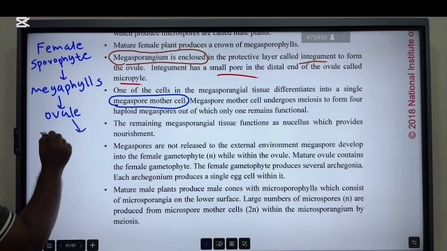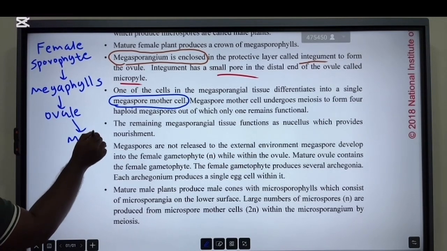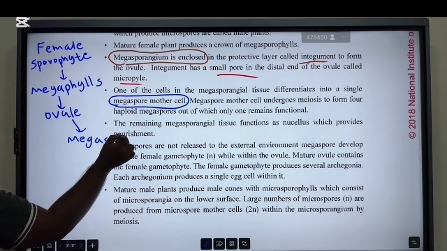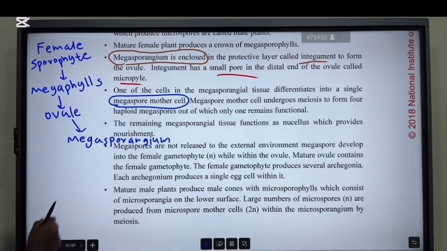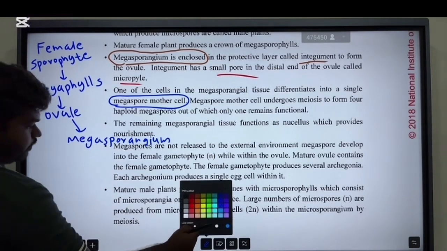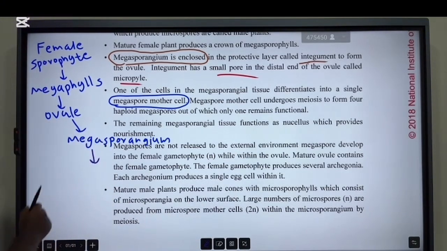One part is the megasporangium. This megasporangial tissue differentiates into a single cell.